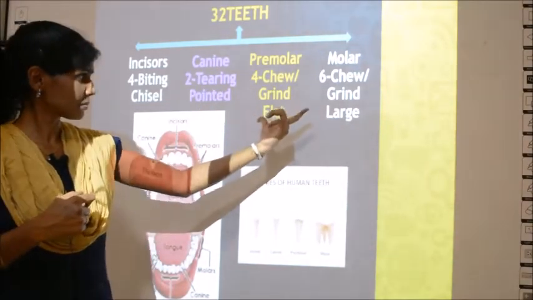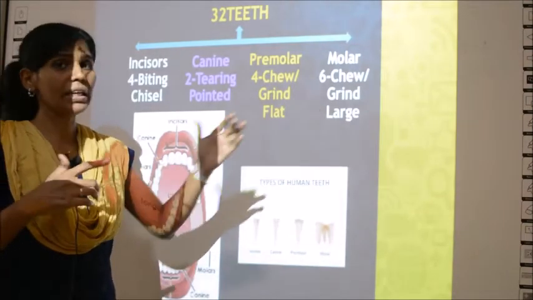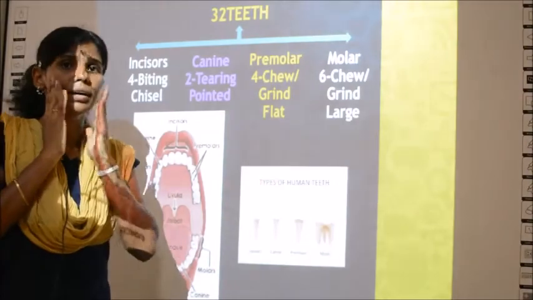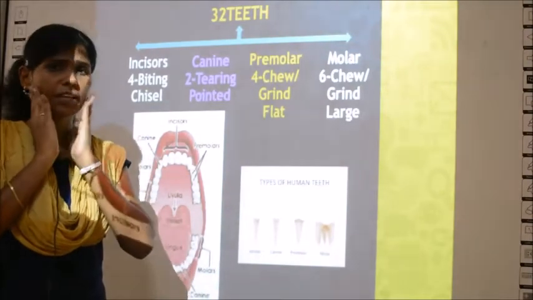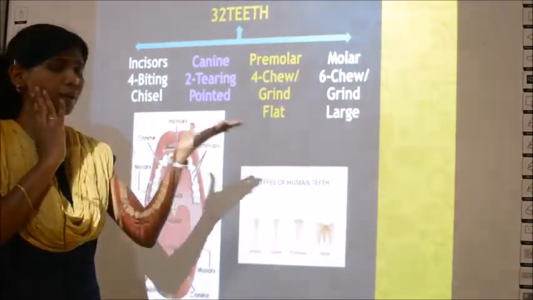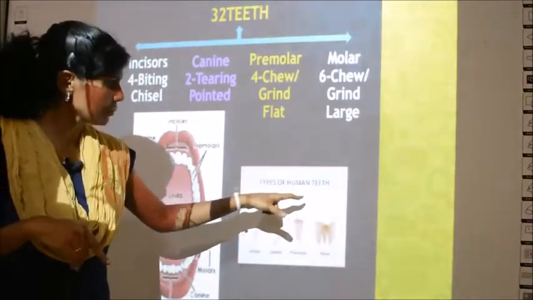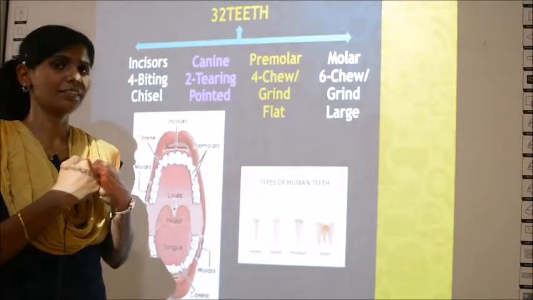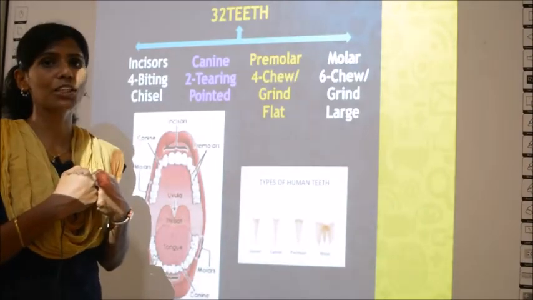And then for chewing you need a flat surface. These are all pointed, but the teeth at the back region have a flattened surface, right? They are flat. That's why they help in chewing and grinding. So this is all about the teeth.